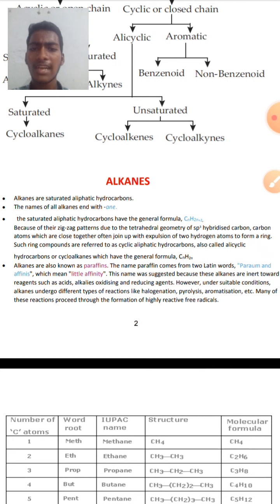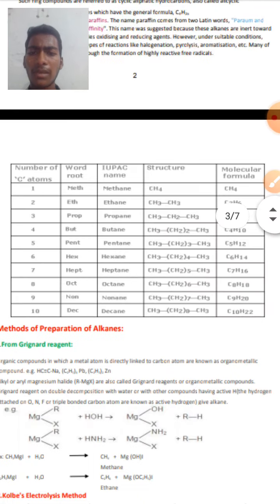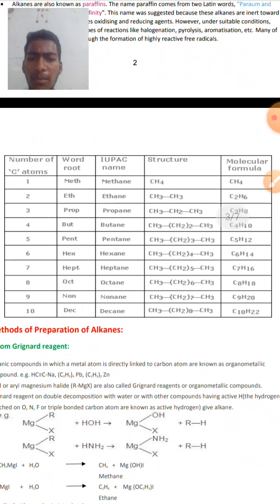We will see later on how this homolytic fission will take place. And next to that, see the nomenclature system of alkanes over here. In this table, in the first column we can observe the number of carbon atoms, in the second column the root word for the number of carbon atoms, and in the third column we have the IUPAC name.